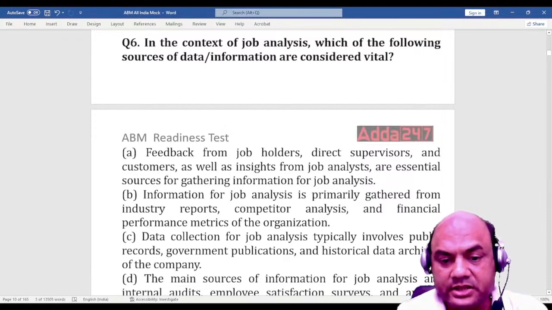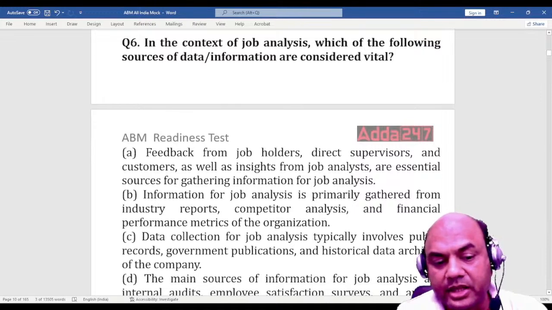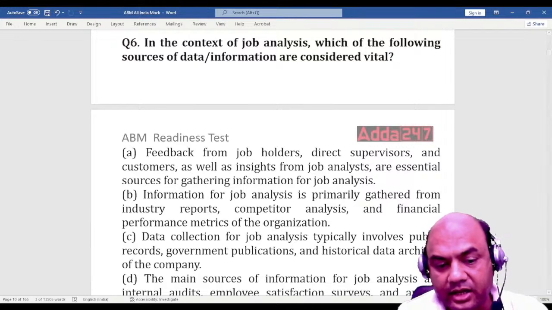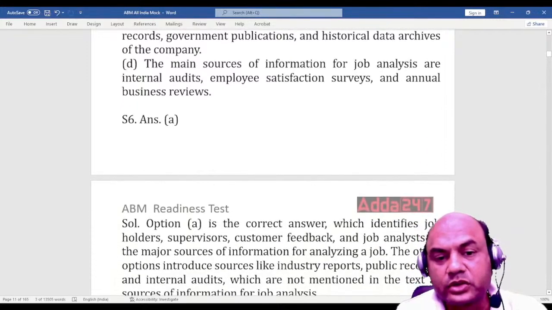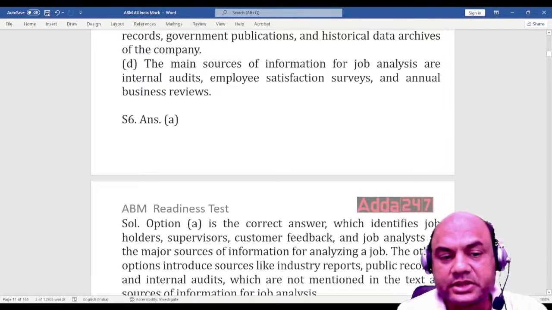Information for job analysis is primarily gathered from industry reports, competitor analysis and financial performance metrics of the organization. Data collection for job analysis typically involves public records, government publications and historical data archives of the company. The main sources of the information for job analysis are internal audits, employee satisfaction surveys and annual business reviews.